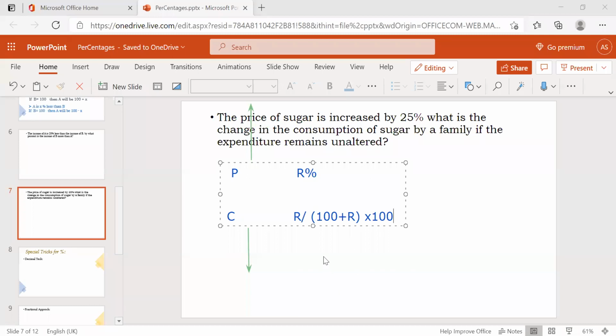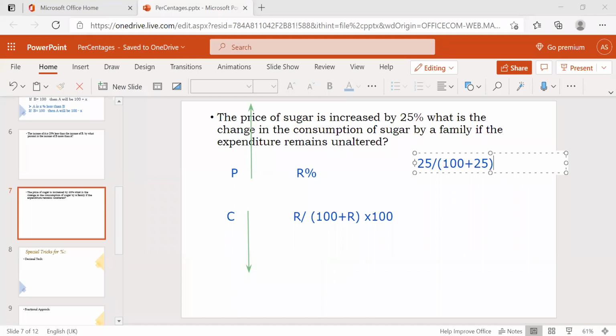Now you just substitute. We have the values: the price is increased by 25%, so 25 divided by 100 plus 25.